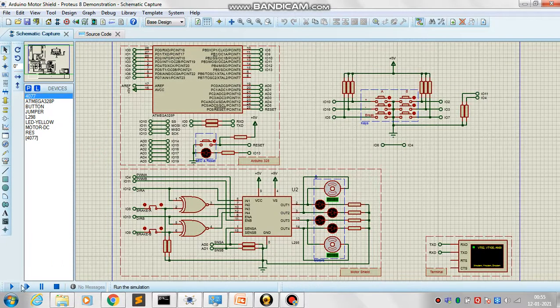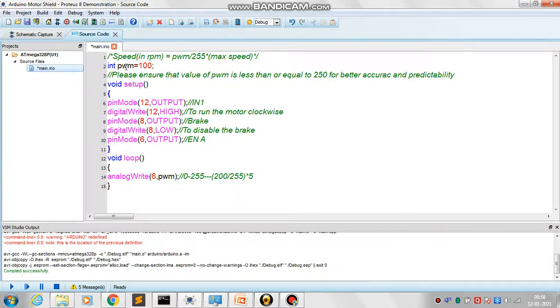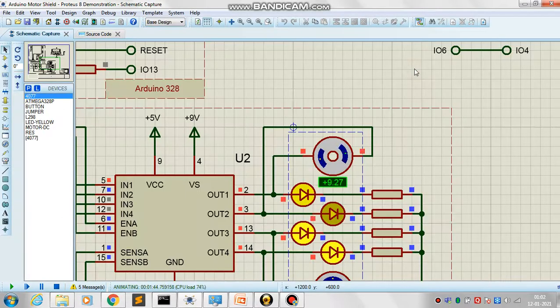Now in schematic capture, while running the simulation, it takes some time for the rotating motor to get to a stabilized value. Now the motor is rotating with a stable value of plus 35. Now I have reduced the PWM variable to half, that is 100, and will again run the simulation. Ideally the value should have been half, but here it is 9.27 as it is not an ideal motor and is not a closed loop.